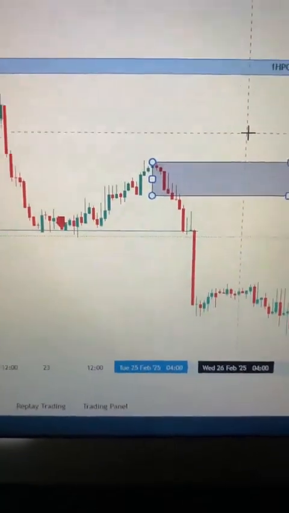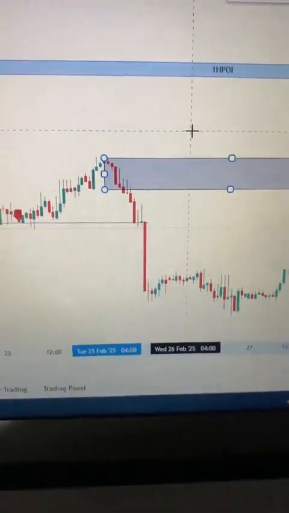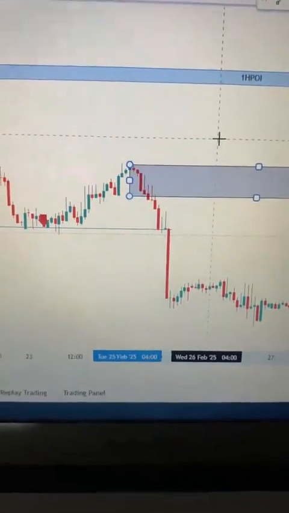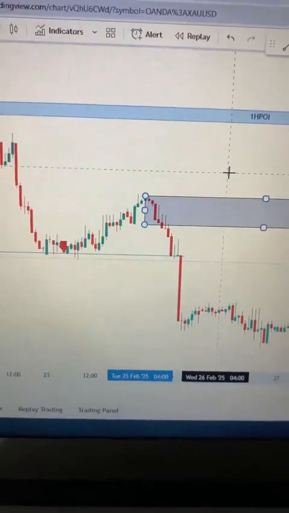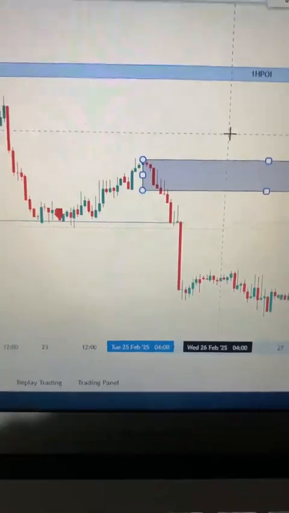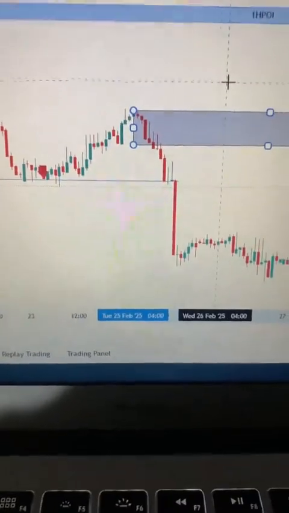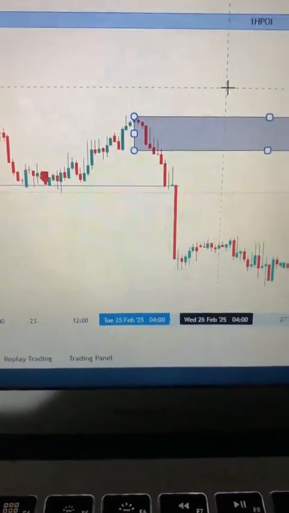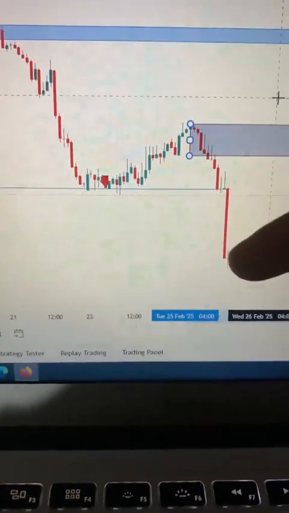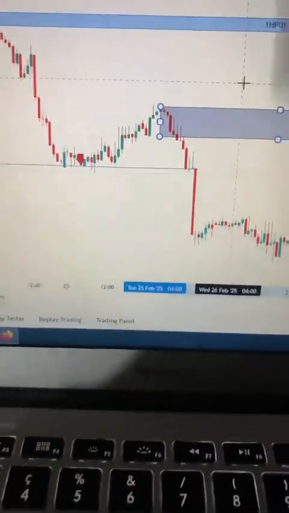Not just understanding how the market behaves, but the patterns of large institutional traders, the patterns of big banks. You have to understand that we have three types of traders: the big banks, the small traders, and the middle traders. The patterns of the big banks, the market makers, people who put in billions, people like Donald Trump and Elon Musk. They have the money, and they push the market anywhere they want it to go. That's the way they trade. So that is the smart money concept, the way those big boys trade.